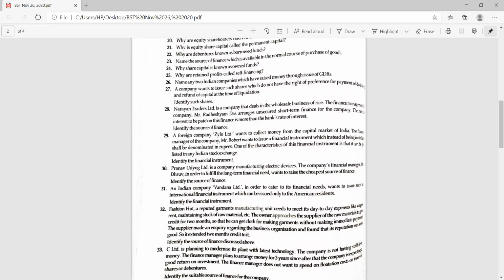Ma'am, answer intercorporate deposit. I want you to read the question first, because it enhances your reading skill. Read the question first. Then I'll let you know whether you are saying the correct answer or an incorrect answer. Gurjeet, read the question, beta.